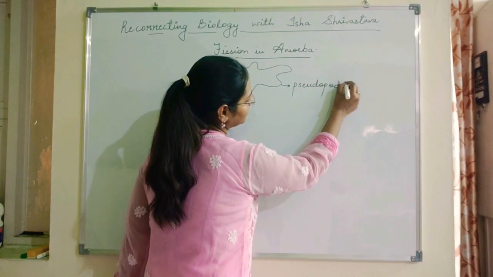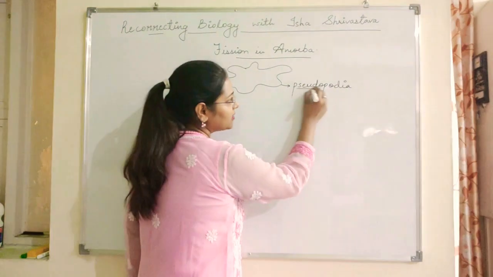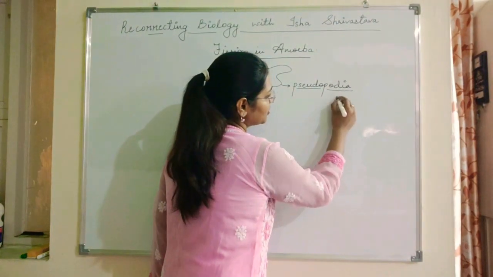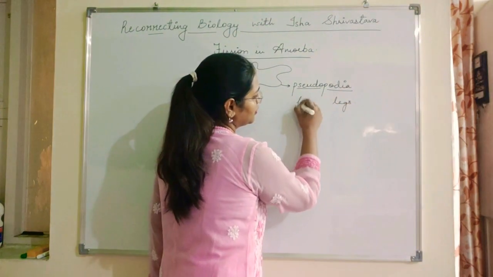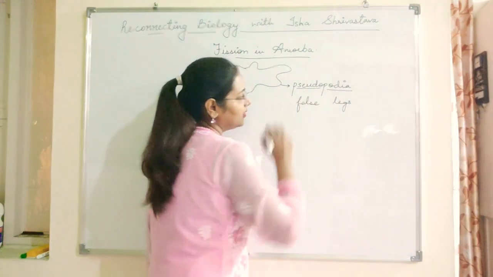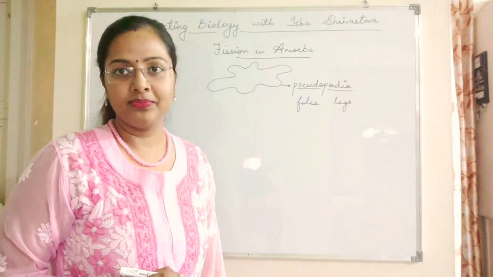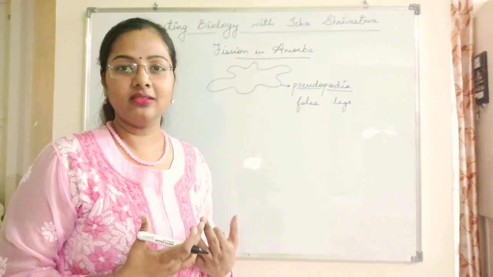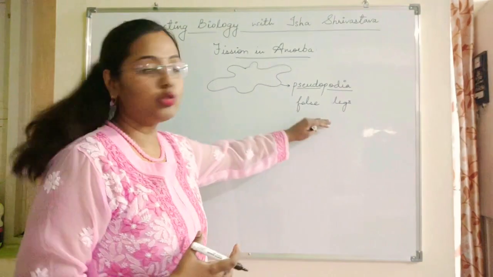In this, the word pseudo means false and podia is the term used for legs. Pseudo means false and podia means legs. So organisms which exhibit false legs are those organisms which have pseudopodia.